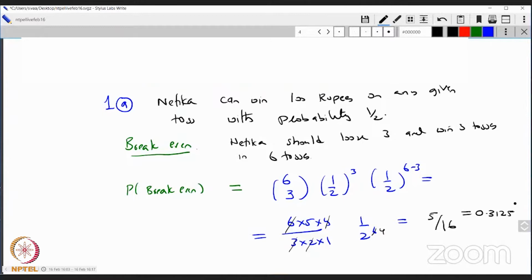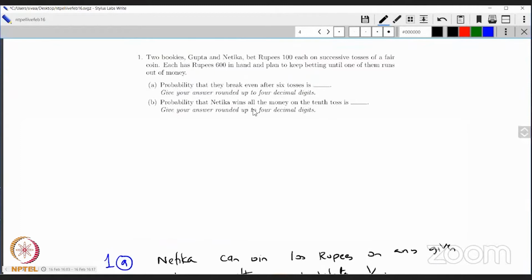Then the second question is a little tricky, so you have to be a little careful. Let's spend a few minutes understanding the question. It says, what is the probability that Netika wins all the money in the 10th toss? You have to think a little bit. Netika must win all the money on the 10th toss. So she must win 8 of them and lose 2 of them, because that's the only way she ends up getting 600 plus 800 minus 200, which is 1200.